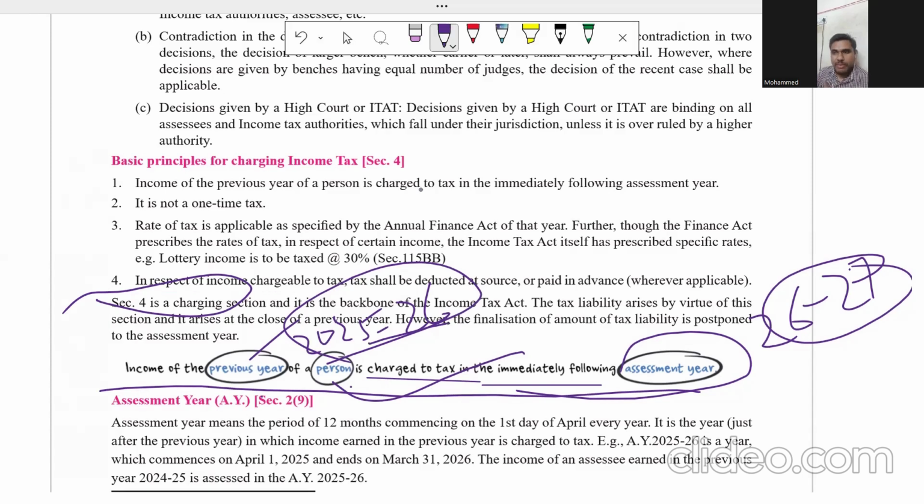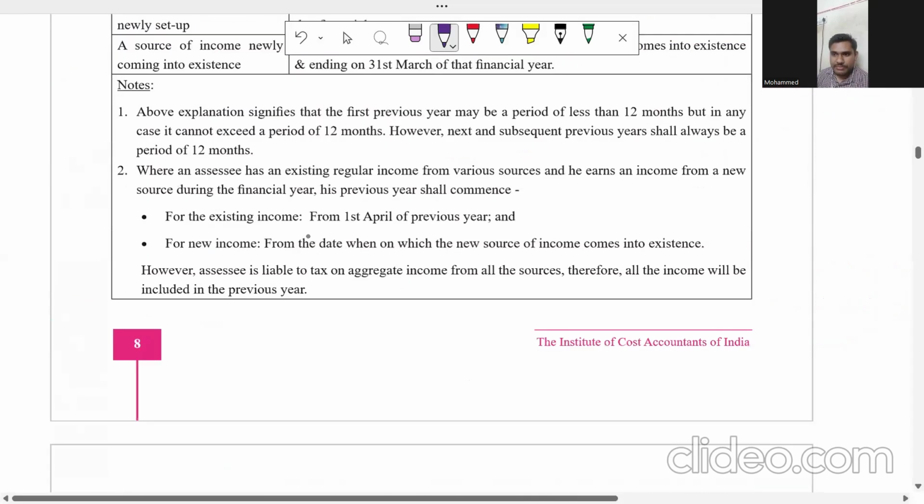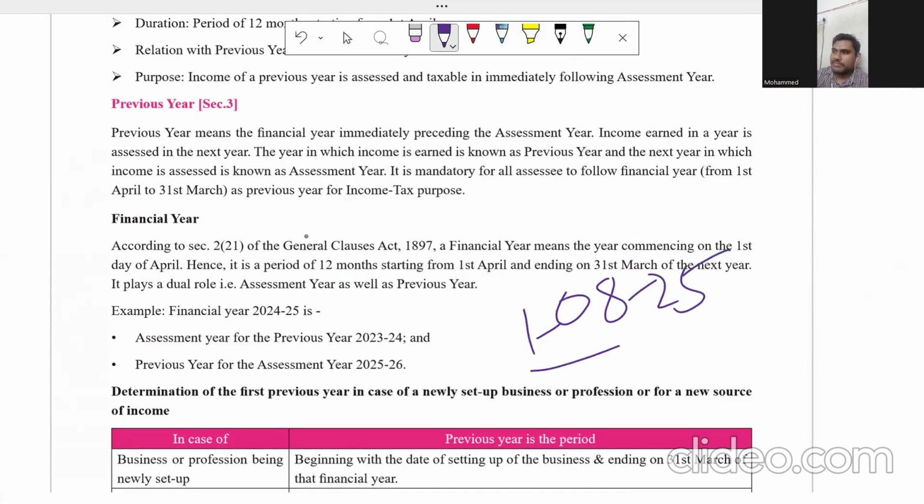For example, Mr. X is going to earn the income in 25-26. Then he has to pay the tax in 26-27. This is what we have discussed so far. I am going to give an example as well. For example, I have started my business on 1st August 25. Then what is going to be my previous year?